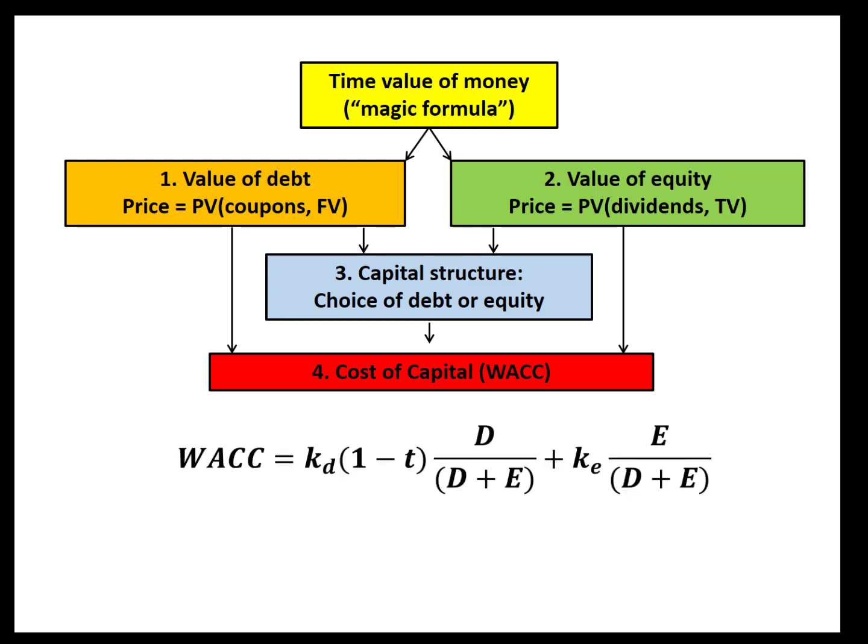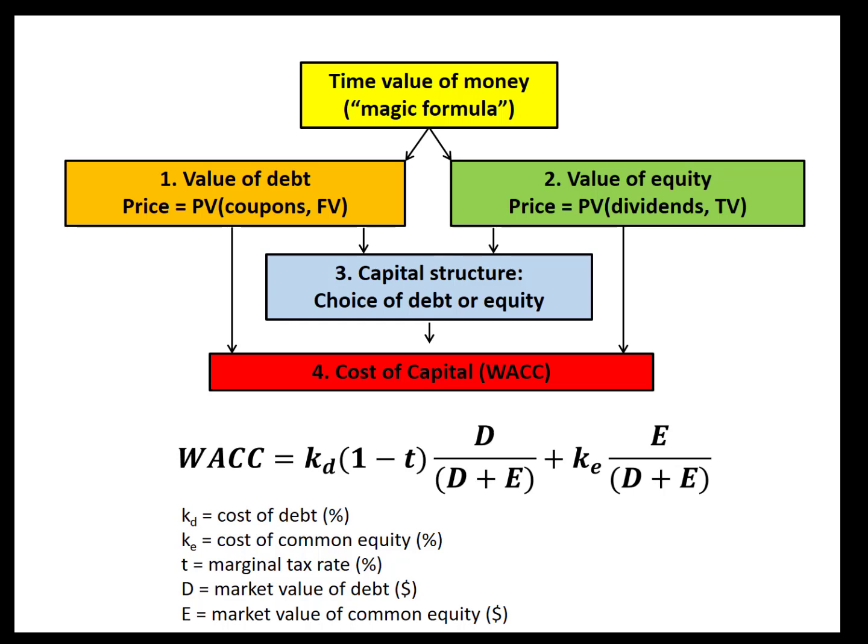Here's the formula as a preview for what we're going to be talking about. Notice that in this case, there are only two terms. There is the cost of debt, KD, on the left, multiplied times 1 minus the marginal tax rate, weighted by the amount of debt over debt plus equity, plus the cost of equity, weighted by the amount of equity in the capital structure.